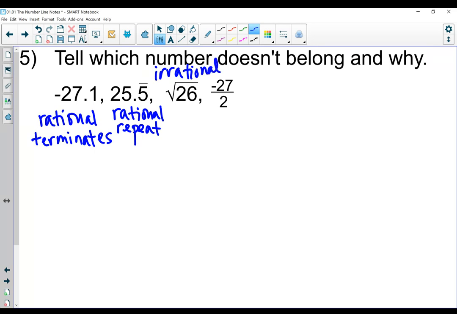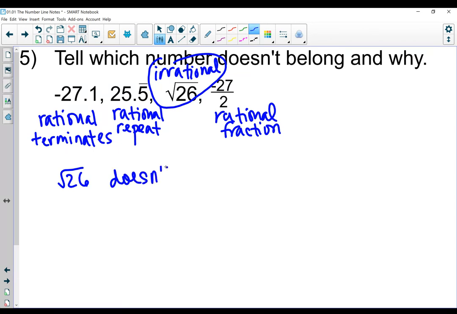Let's check our last one. The last number, negative 27 halves, is written as a fraction, so I know that that's rational. With the way 1/2 works, it would even be a terminating decimal if I was going to divide that out. But it's clear that the square root of 26 is my outlier. So the square root of 26 doesn't belong. It's the only irrational number.